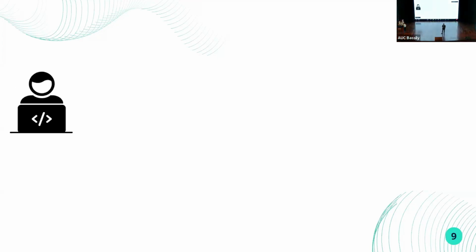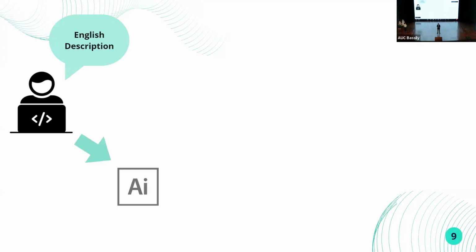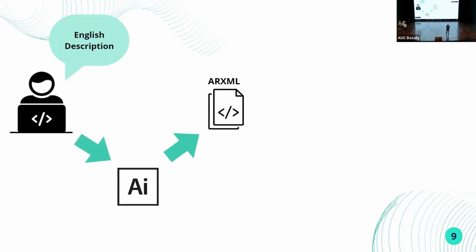Automoto takes normal English descriptions from engineers to describe their desired ARXML components, modules, and parameters, and so on. Then our AI model will process this input, and just like that, the ARXML file will be automatically generated. Can you imagine how much time is saved from only this feature? You will only need a few seconds instead of taking several hours writing your ARXML files or even using configurators.